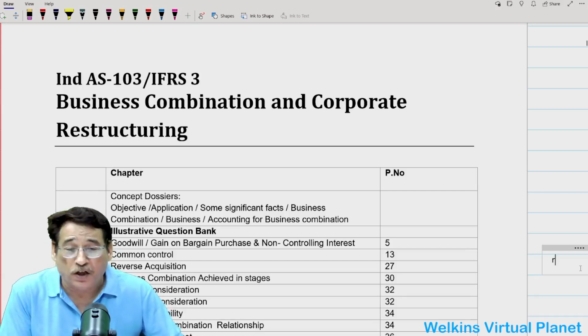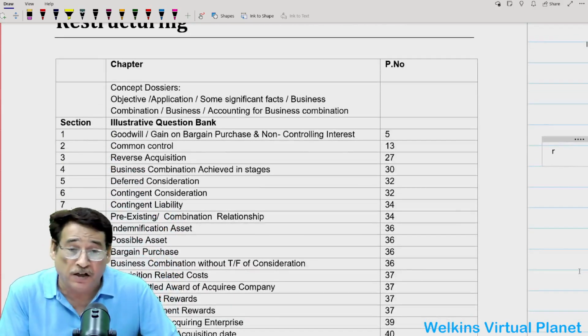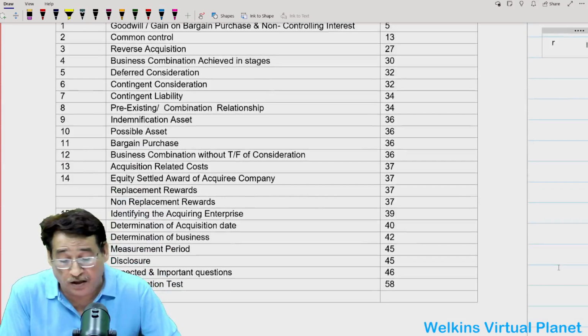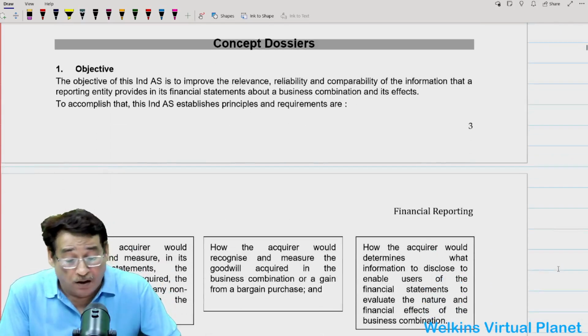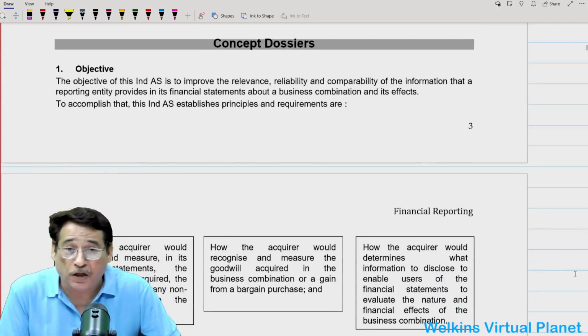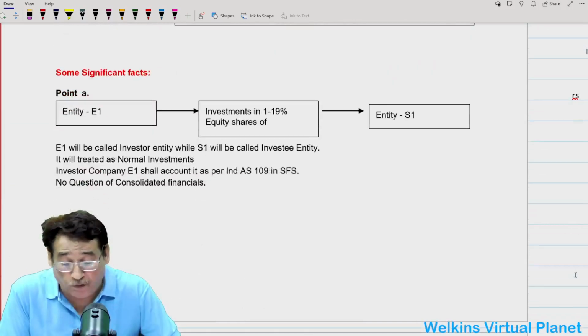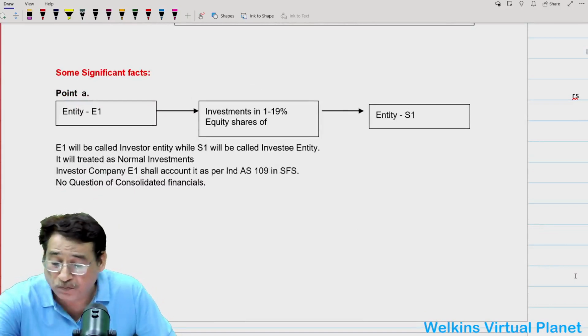As promised, we are going to cover each and every gamut. It goes without saying, no doubt about that. And these are the topics which we are going to cover. Initially, we are going to pick up some concept dossiers. And before we come to the concept dossier, let me start the session with some general facts.